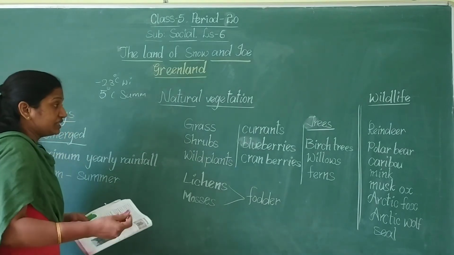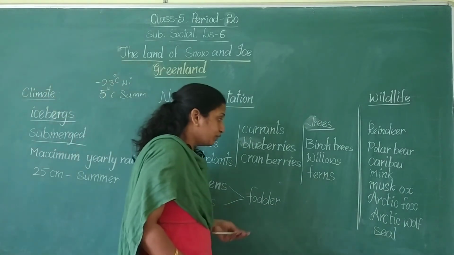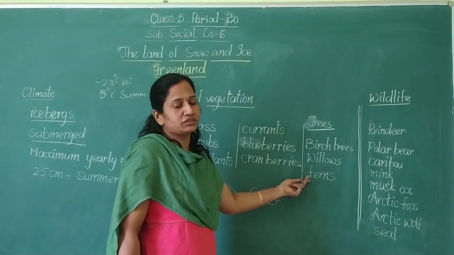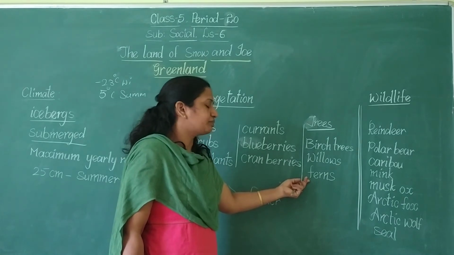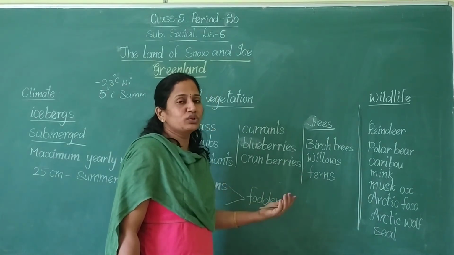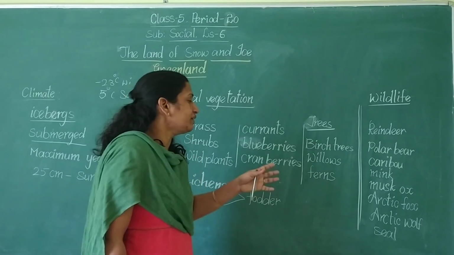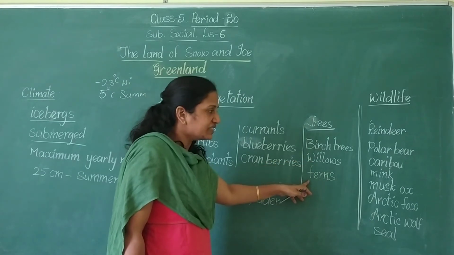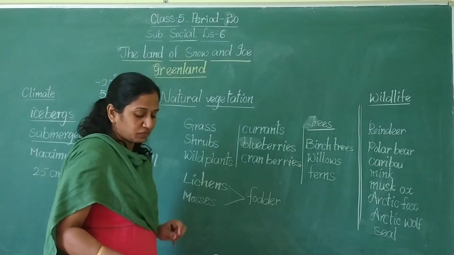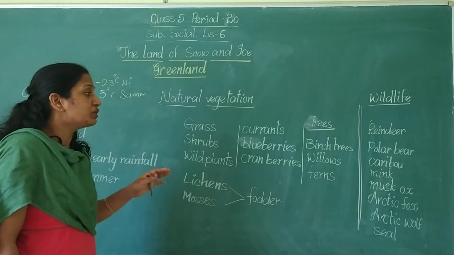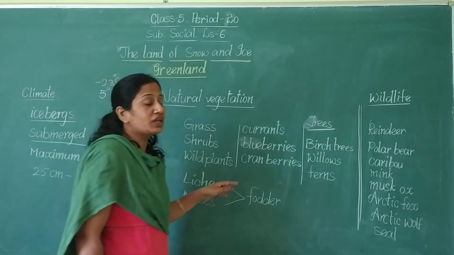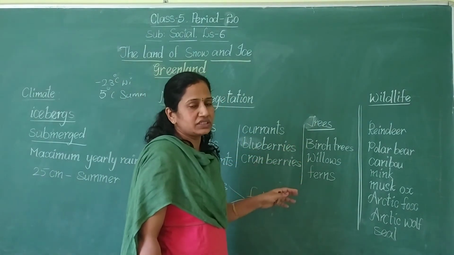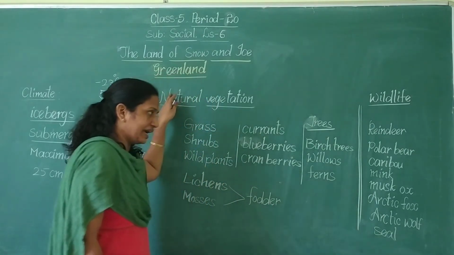Apart from this, we can also see plants like trees, such as beech trees, willows and ferns. These ferns are without flowers. Only leaves we can see in these ferns. So beech trees, willows and ferns are grown in the valleys of South Greenland. Where will these grow? These will grow in the valleys of South Greenland. Beech trees, willows and ferns. These are the trees that grow in the valleys of Greenland.